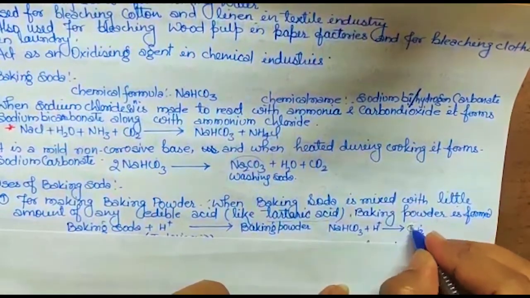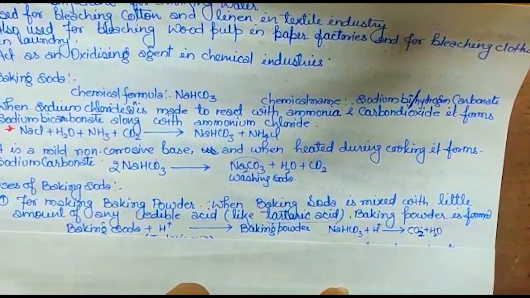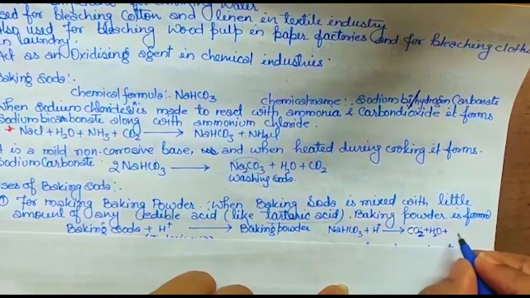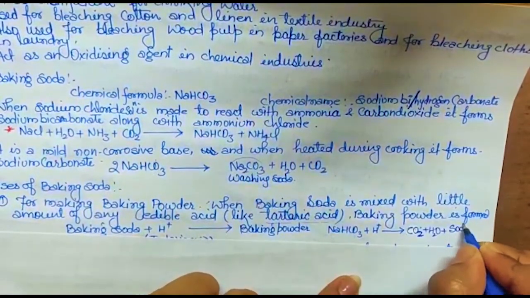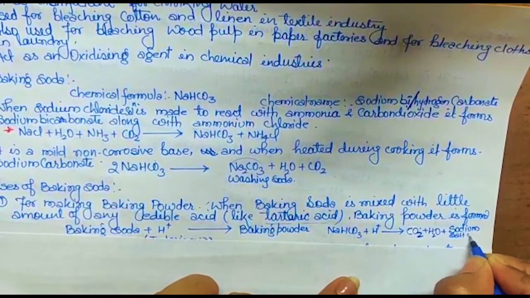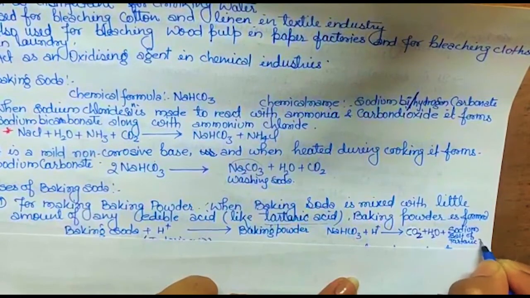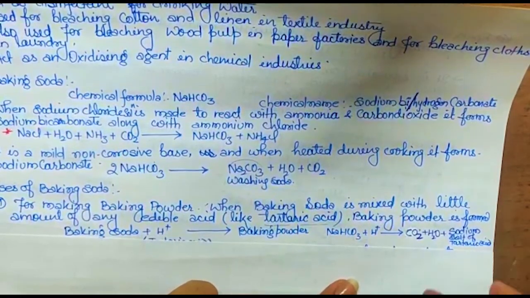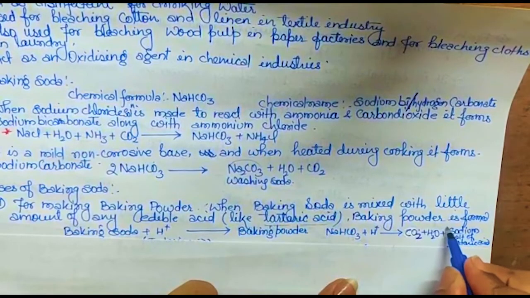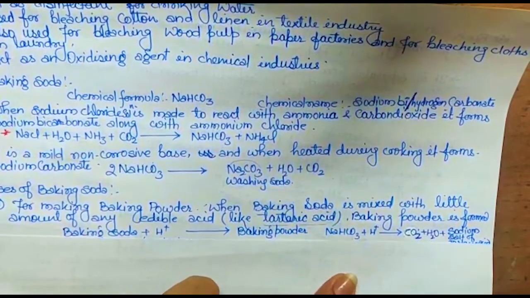So this is carbon dioxide and water will come out, okay. And along with this it will form sodium salt of tartaric acid. Sodium salt of tartaric acid. Okay, and this will be considered as your baking powder. ये जो होगा ना, this will be considered as baking powder. Clear? Any doubt in this?